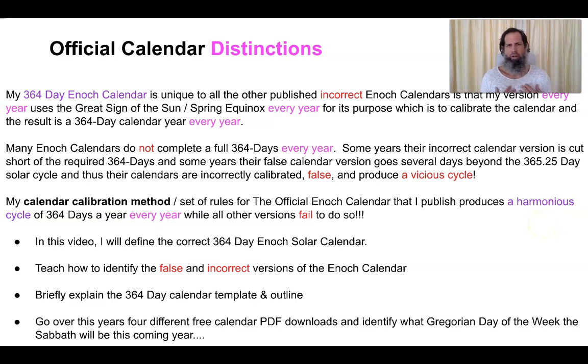While my calendar calibration method, set of rules of the official Enoch calendar that I publish, produces a harmonious cycle of a 364-day calendar year every year, while all the other versions fail to do so. So in this video, I'm going to define the correct 364-day solar calendar. I will teach it to identify the false and incorrect versions of the Enoch calendar. I'm going to briefly explain the 364-day calendar template and outline. And then also I'm going to share and go over the 4 different versions that I have for PDF download that are printable for you guys.